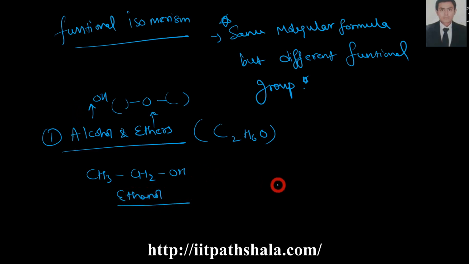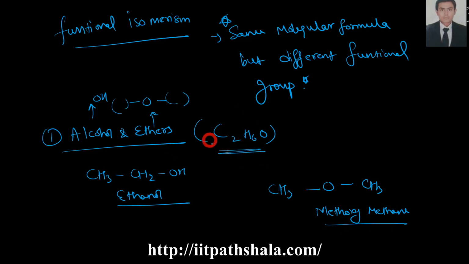From the alcoholic functional group, and I've used O over here and remaining 2C and H6. So CH3 methyl group over here, CH3 methyl group over here, which is methoxymethane. As you can see, both have the same formula but different functional group. First one has an alcoholic functional group, another one has an ether functional group. Okay, moving forward to the next one.